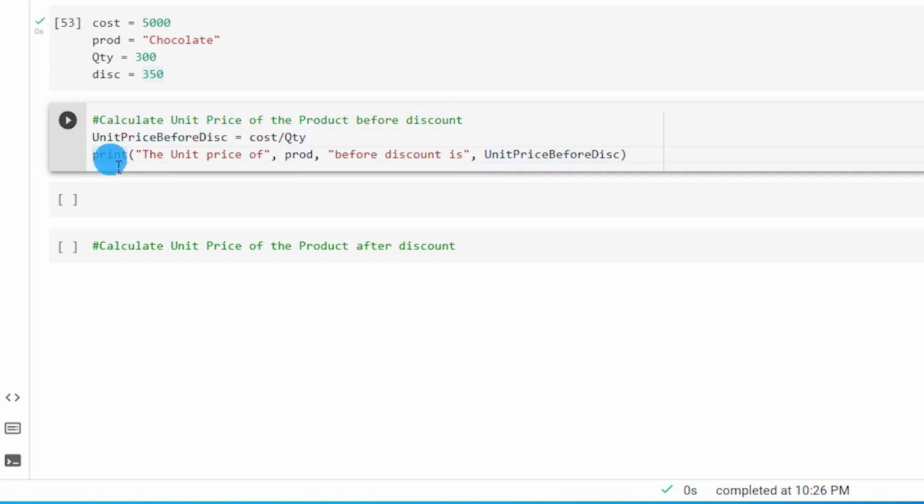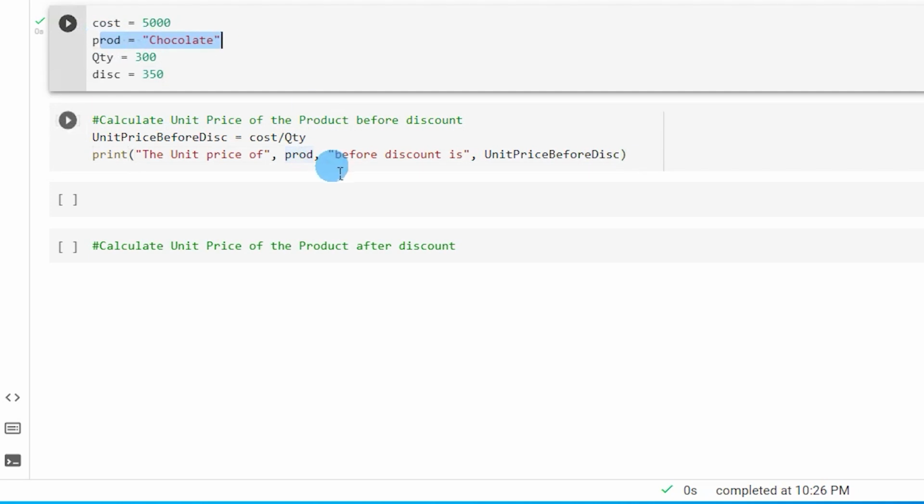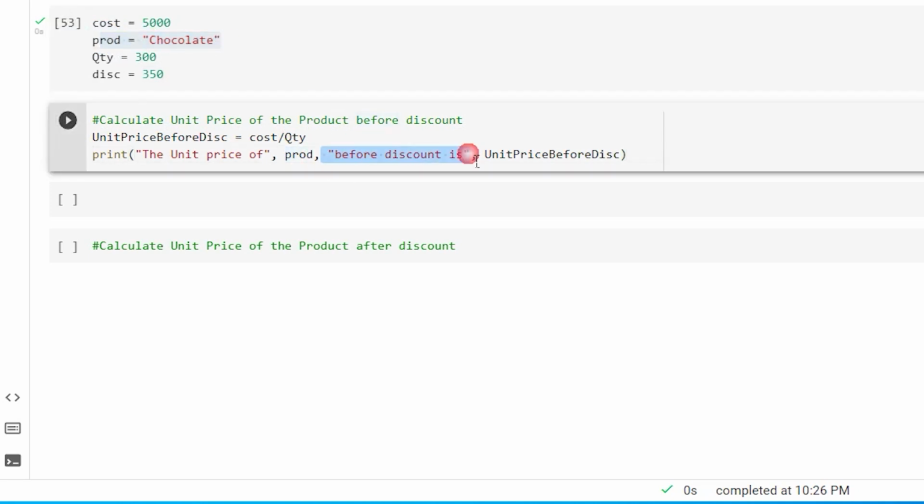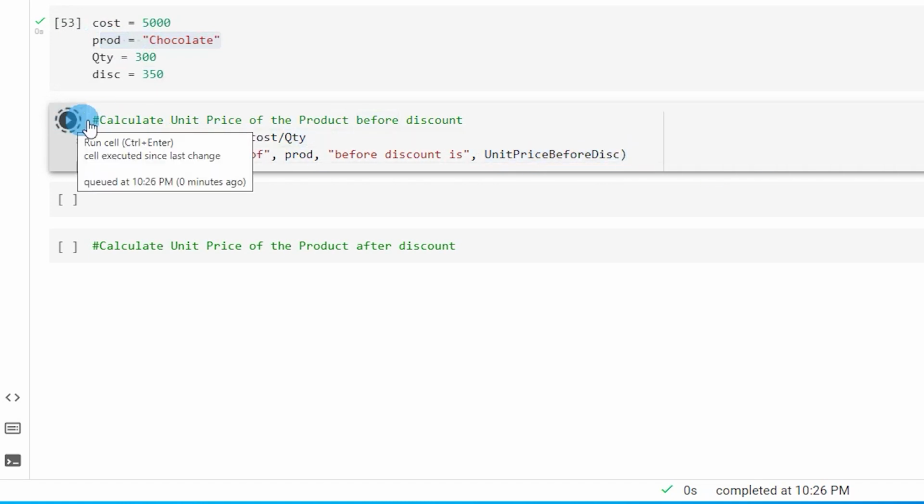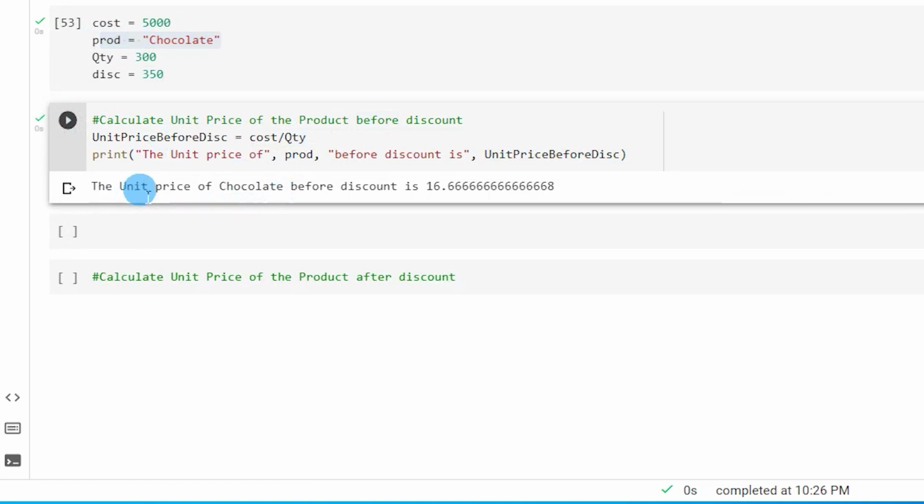And then I have a print statement over here, which is printing the unit price of, which is the string value within the quotes. And then I have my variable over here, which is the product value chocolate. And then before discount is again within the quotes, and then I have my unit price before discount. So let's run this particular statement over here and see the output of this. So it says the unit price of chocolate before discount is 16.666668. However, there are a lot of decimal values over here.